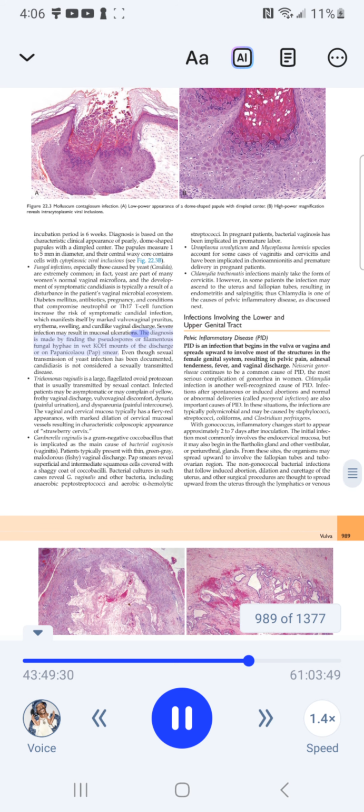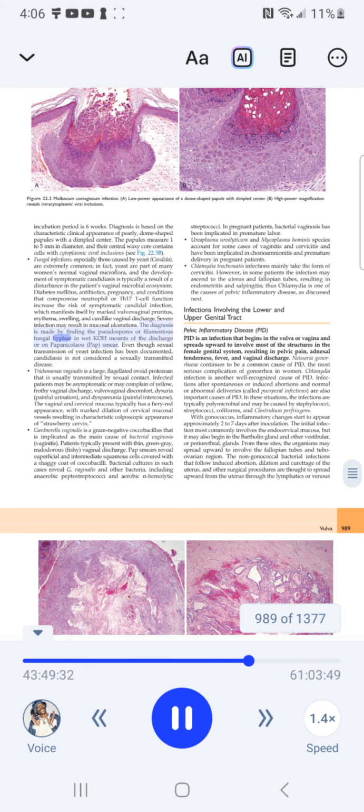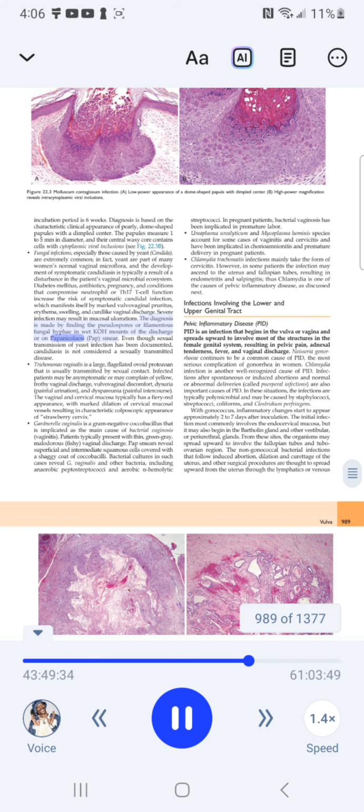The diagnosis is made by finding the pseudospores or filamentous fungal hyphae in wet KOH mounts of the discharge or on Papanicolaou or Pap smear.